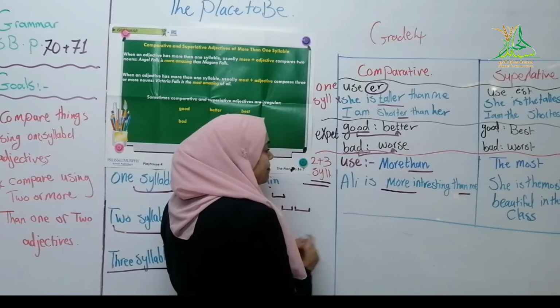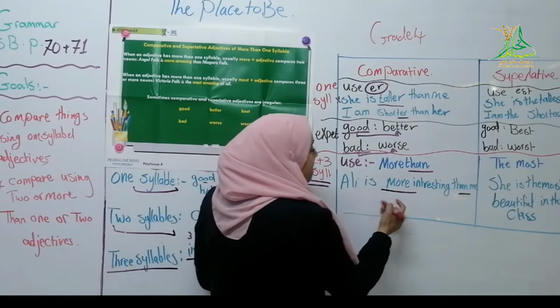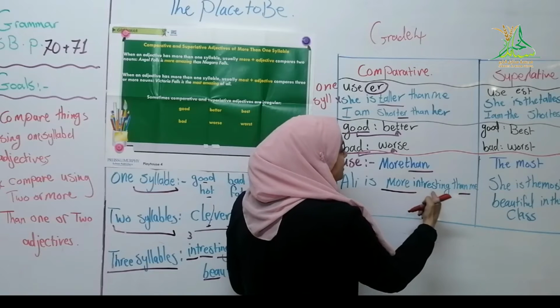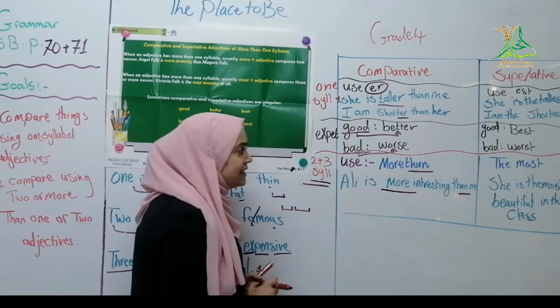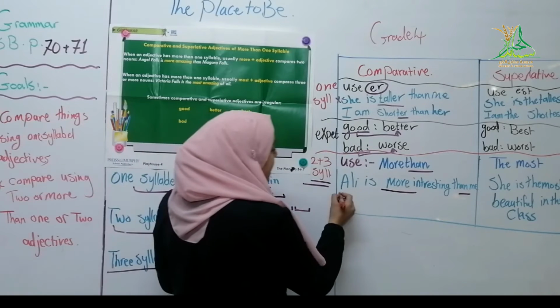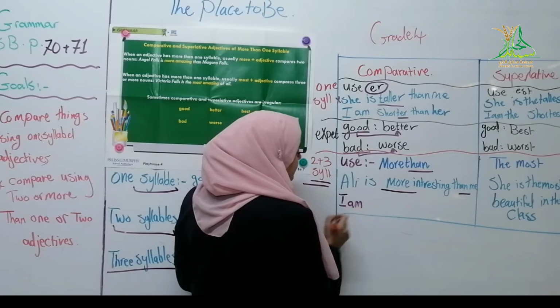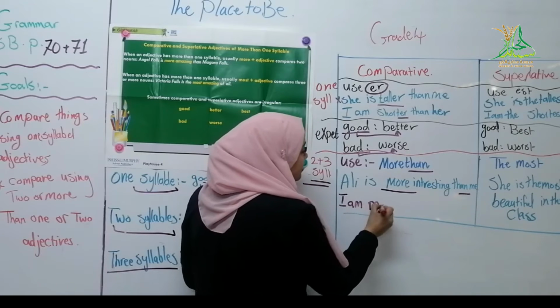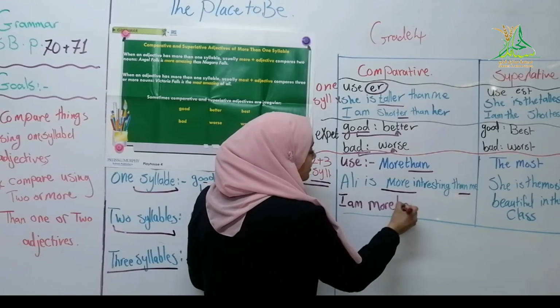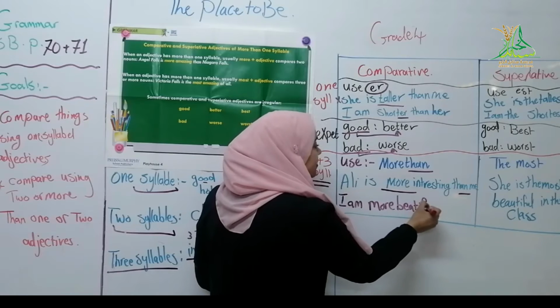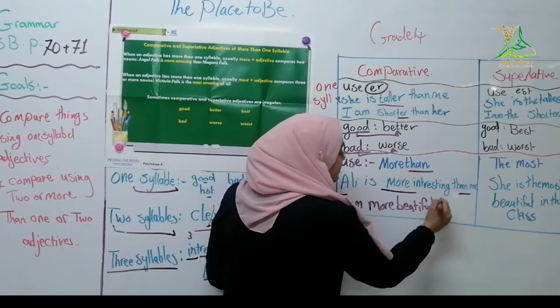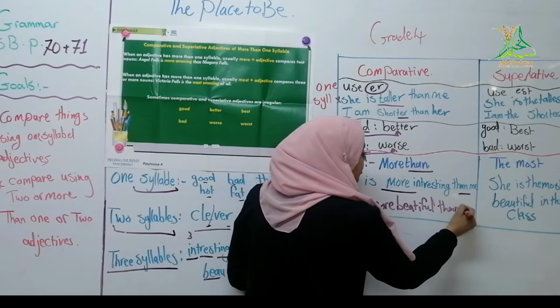Look at the example: Ali is more interesting than me. I am more beautiful than you.